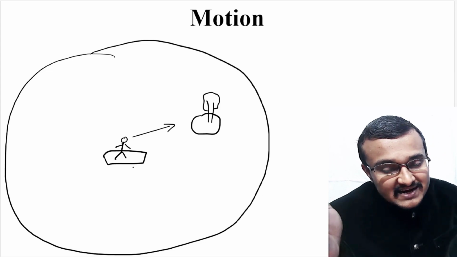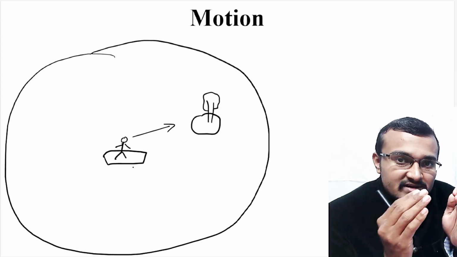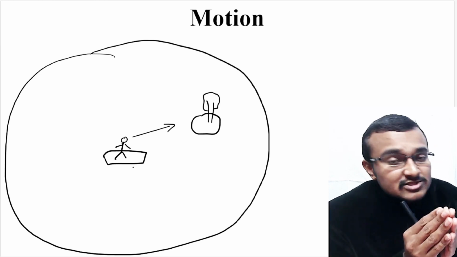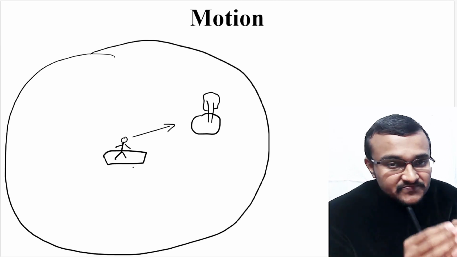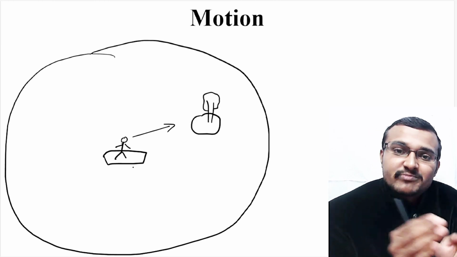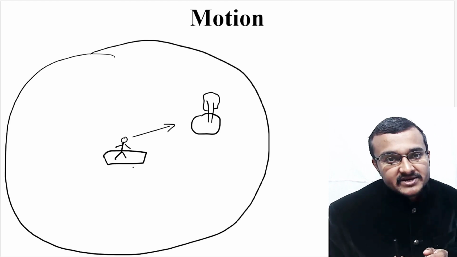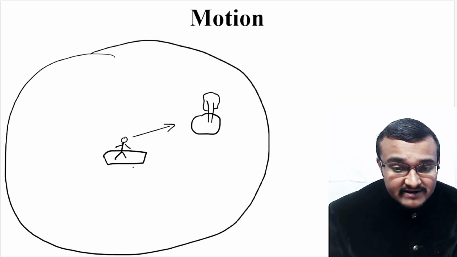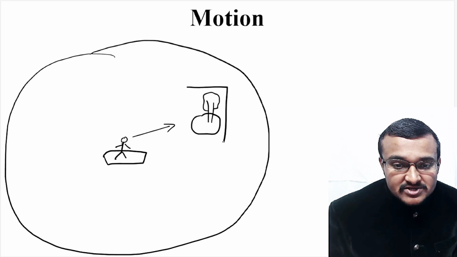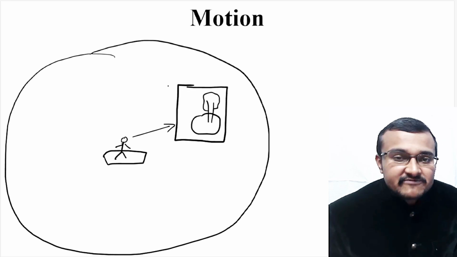So if that particular island is becoming smaller, actually that island is not growing or reducing. It is not becoming big or small. You are actually going near to it or far from it. So now you have a reference point. This acts as a reference point for your motion.